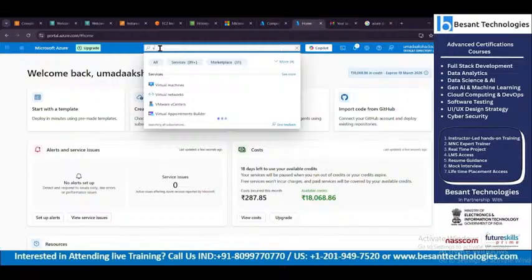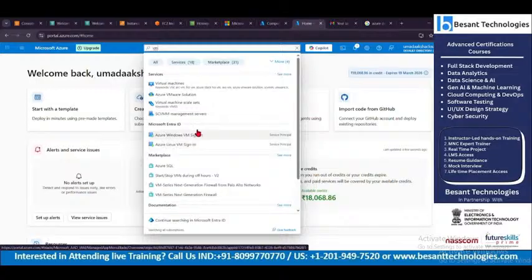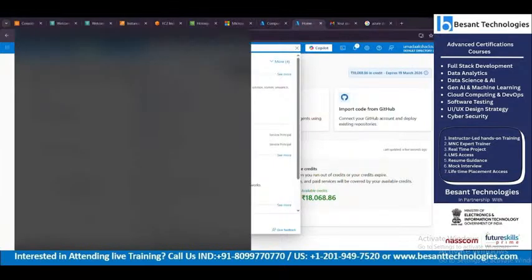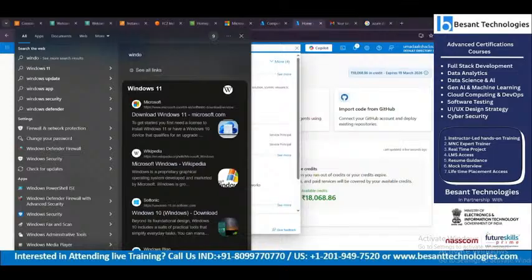Then VM, which is virtual machine. VMware is different. Virtual machine is different. I believe you know that. Do you know that? Any idea of VMware? Can you explain about the VMware? Yeah, you can go on.